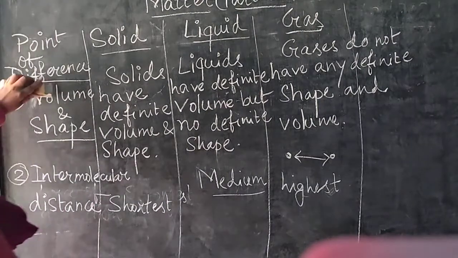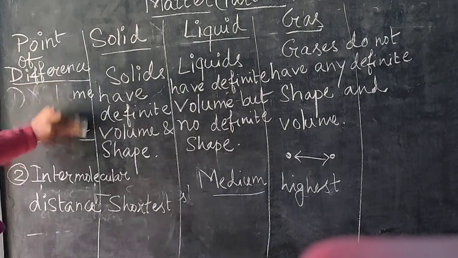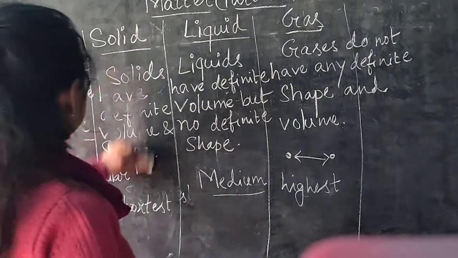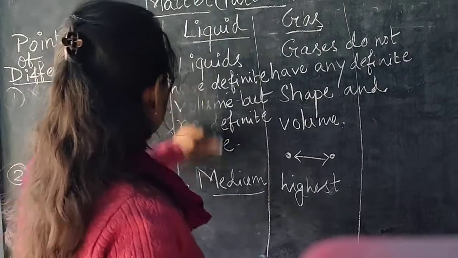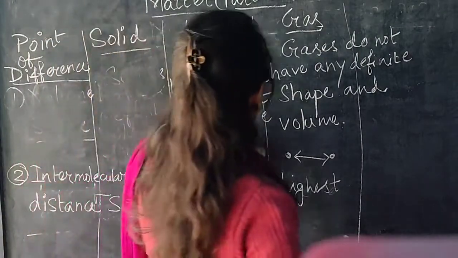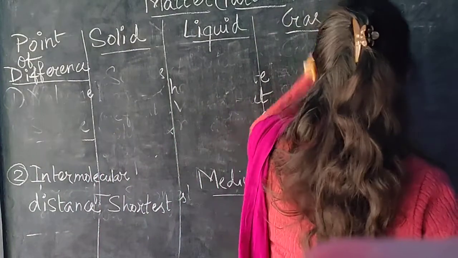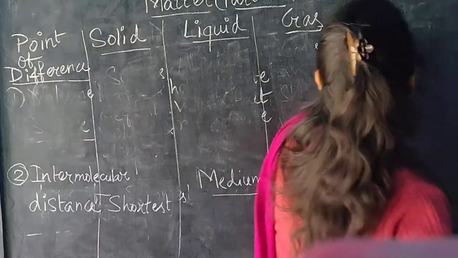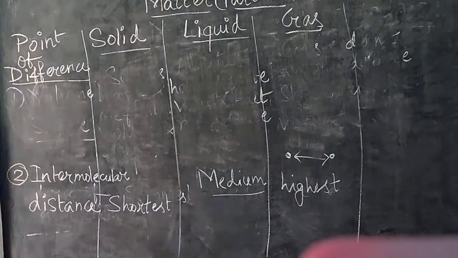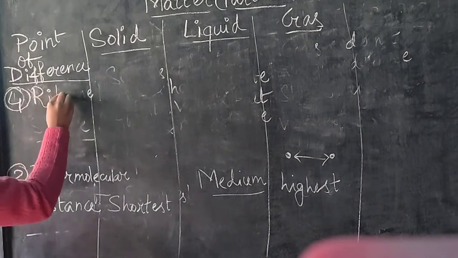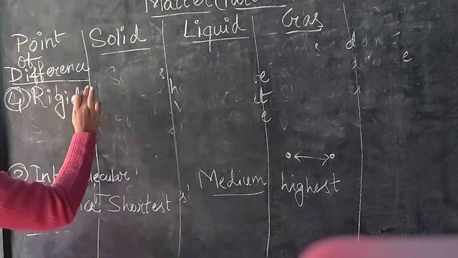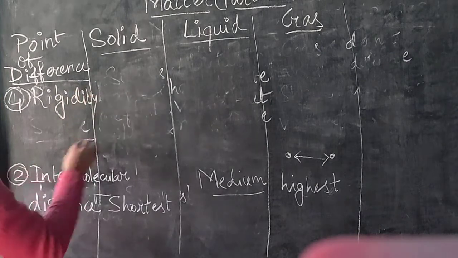Now the next point of difference, point number 4, is rigidity.